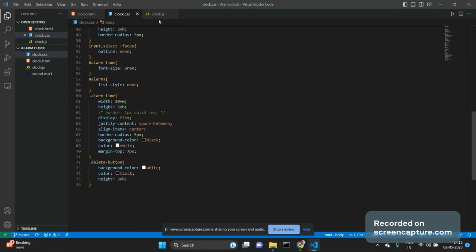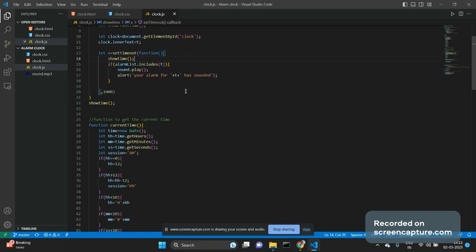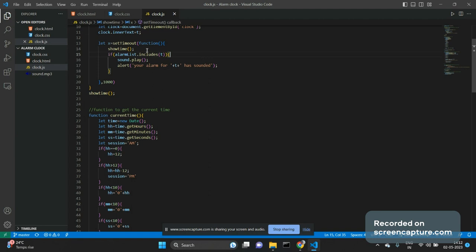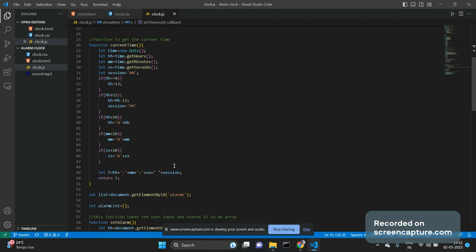And this is the JS part. This is the function which shows the time on our HTML page and calculates if the alarm is set, and if the alarm is set it will sound the alarm. This is the function which gets us the time, whatever the current time is, it would get by calling this function.